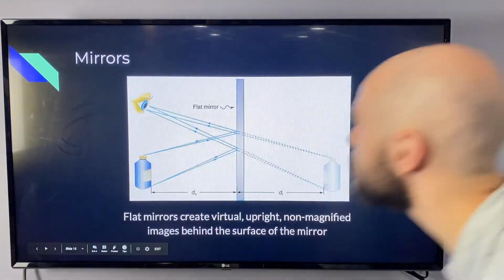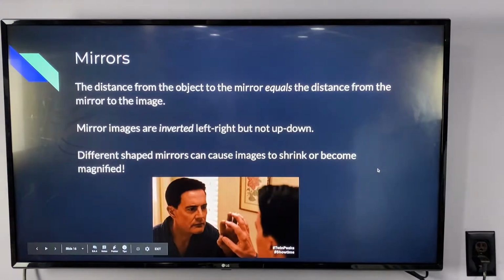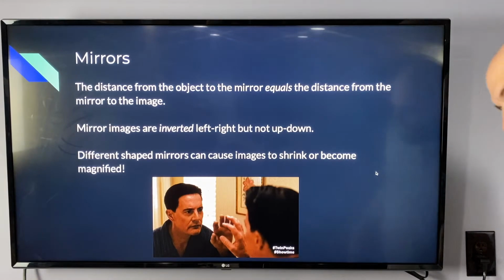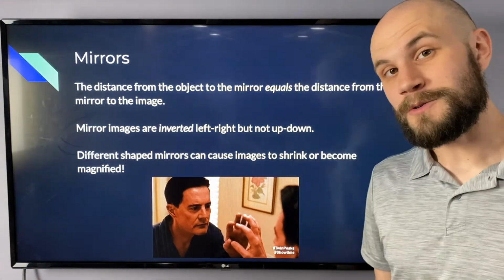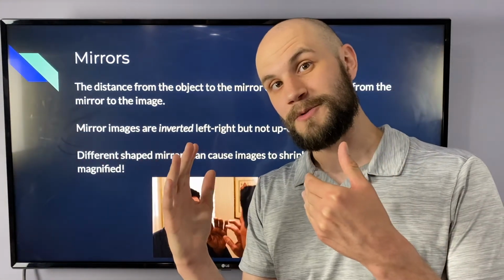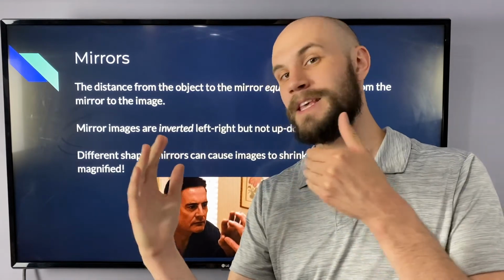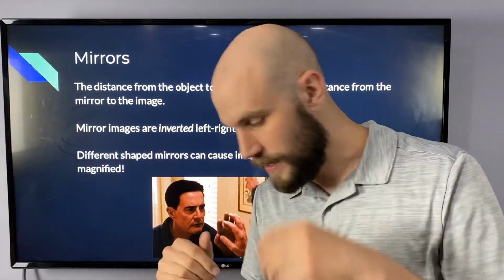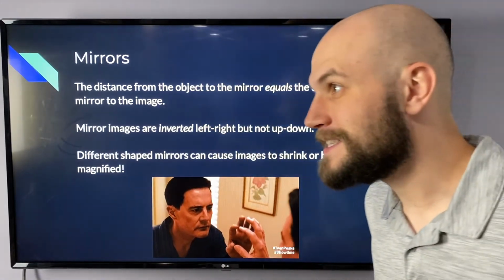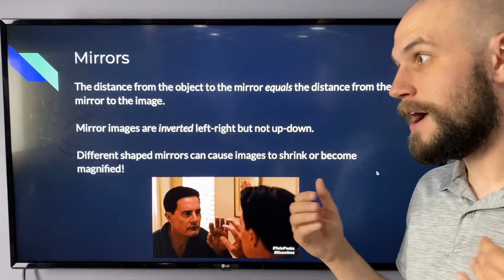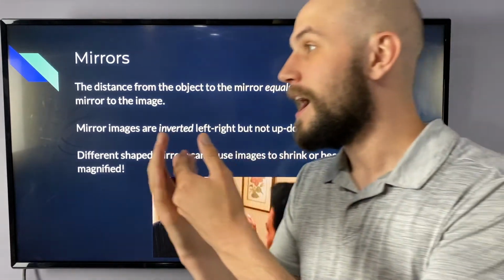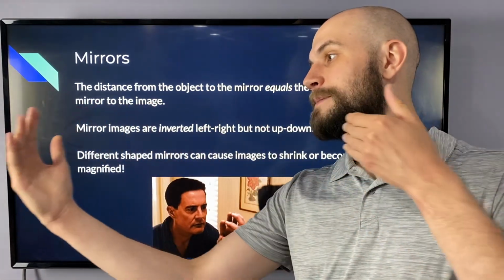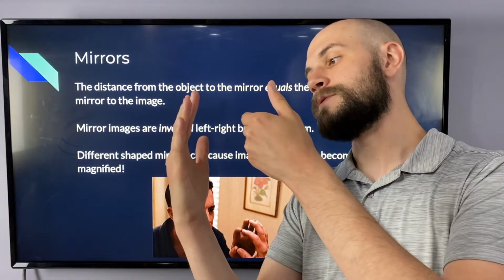Here are some other facts about regular mirrors. If you're standing in front of the mirror and you walk closer, the image walks closer to you as well. And when you walk away from the mirror, the image walks away from you too. We know what's really happening is the light from me is bouncing off the mirror going to our eyes, but because the image is created, we can actually track what that image is doing. When we move away, the image moves away. When we move close, the image moves close.